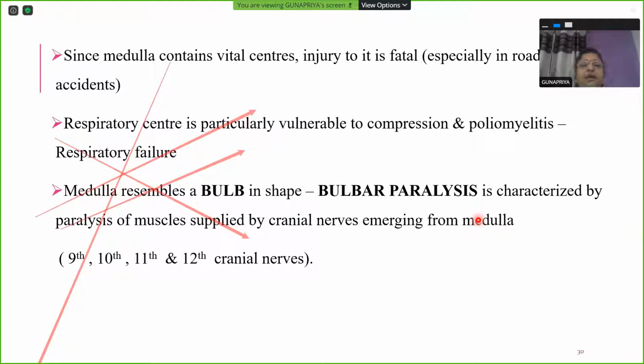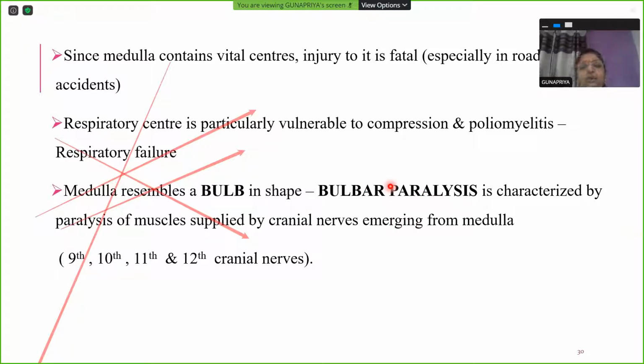So which are the nerves emerging from medulla? The last four cranial nerves, 9, 10, 11, 12. If these cranial nerves are damaged, the muscles supplied by them also go in for paralysis, and that is what we call bulbar paralysis.